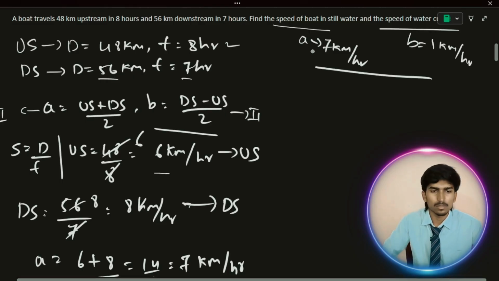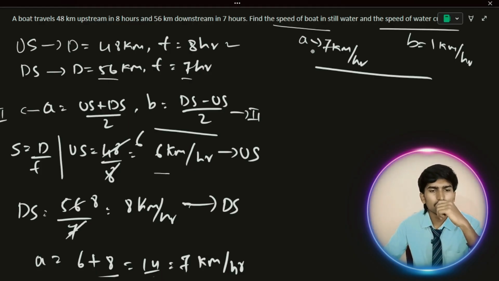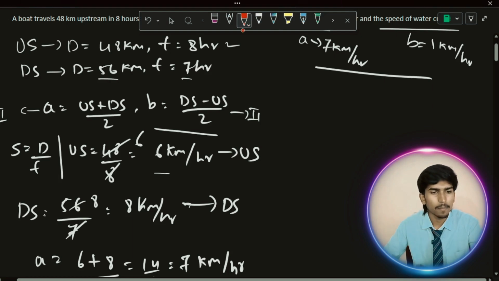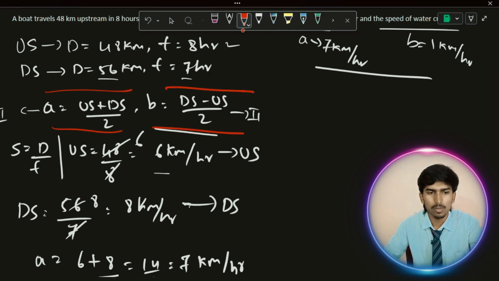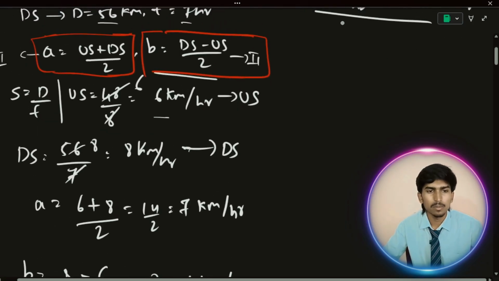So this is how we are going to solve the problems on boats and streams. And a very important thing is you need to know these two equations. Just a minute, I'll change the color. These two equations are very important. You need to know this one. This is the speed of the water and this is the speed of a boat. Let's solve the second problem so that we understand this concept clearly. Let's remember these two formulas.